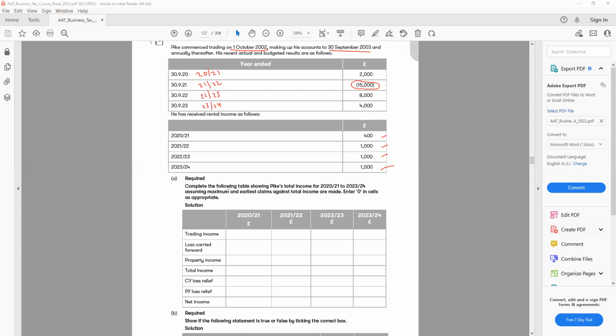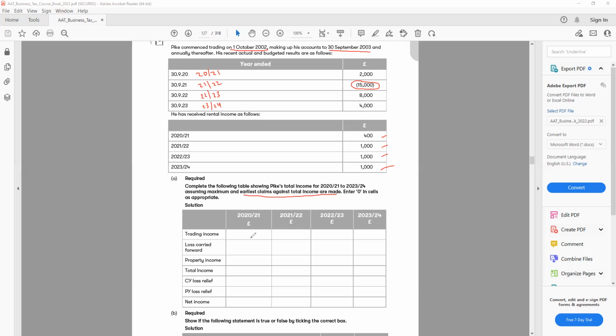The requirement says to complete the following table showing Pike's total income, so you need to find the total income for 21 to 23, assuming maximum and earliest claims against total income are made. Enter 0 in cells as appropriate. This is a very important word: it says earliest claim against the total income. So they ask us to claim the loss as early as possible. That means we need to claim the loss from the beginning. It doesn't say carry forward, they said as early as possible.